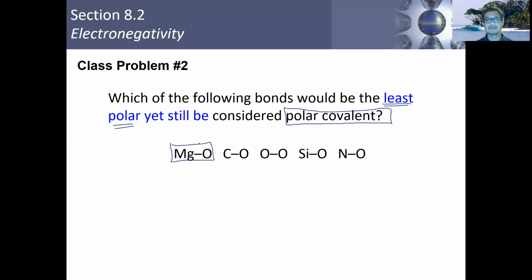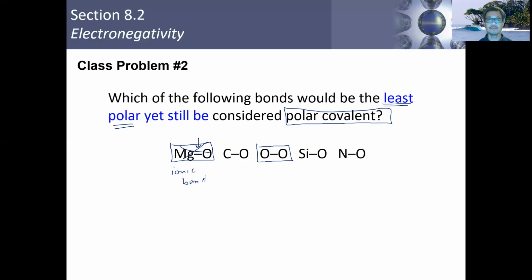This bond right here is between a metal and a nonmetal. So this is an ionic bond. This is an ionic compound. This is an ionic bond. So this is not a polar covalent bond. So you cannot include that in your answer. That cannot possibly be the answer. Okay, so that eliminates that one. We have 4 left over. Okay, now let's go ahead and look at this one here.